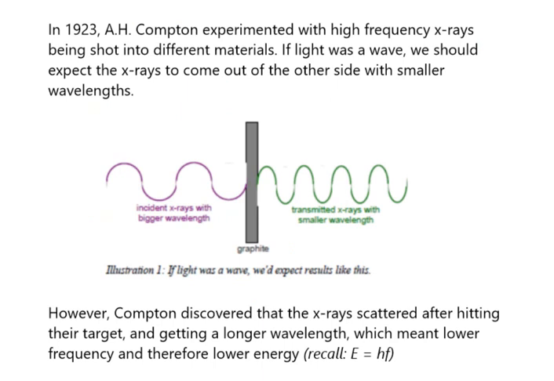Only he wasn't shooting particles here, he was shooting a wavelength. Okay? And here's what he expected. He expected that you shoot a wavelength in, it would then hit the particles here, and it would compress. That kind of makes sense if light is a particle. Or even if light is a wave, really, right? Like, if light comes in with a long wavelength, hits this, and comes through shorter.